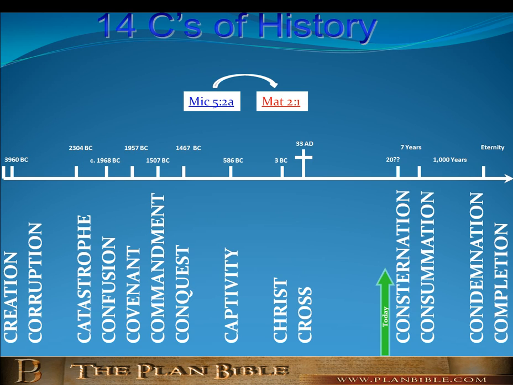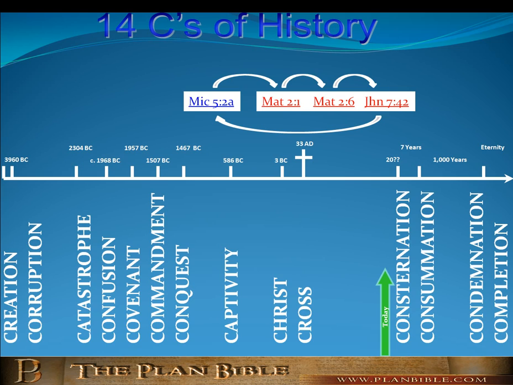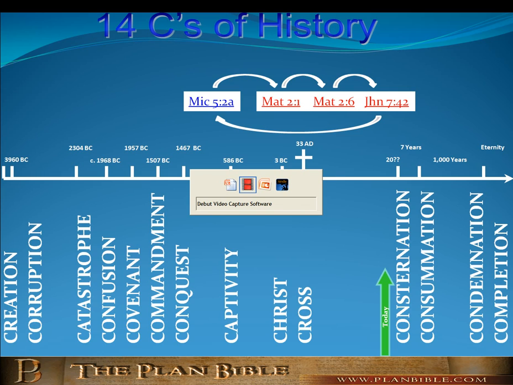In Micah 5:2a, it was declared. If you click on that blue hyperlink, it actually takes you to Matthew 2:1. It turns to red. This is where it's fulfilled in roughly 3 BC. And it's fulfilled and stated again in Matthew 2:6 and in John 7:42. Now, if the reader clicks again, it comes right back to Micah 5:2a, and right back where he started from in 700 BC. Let's take a look at this inside the plan.